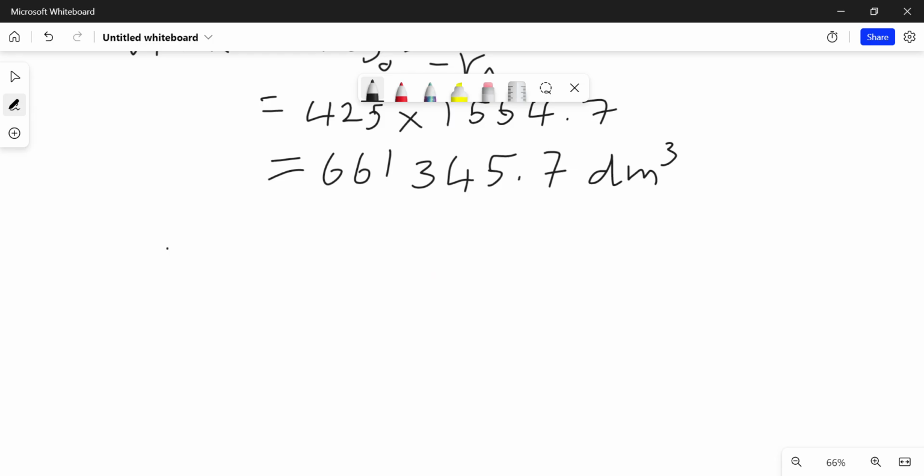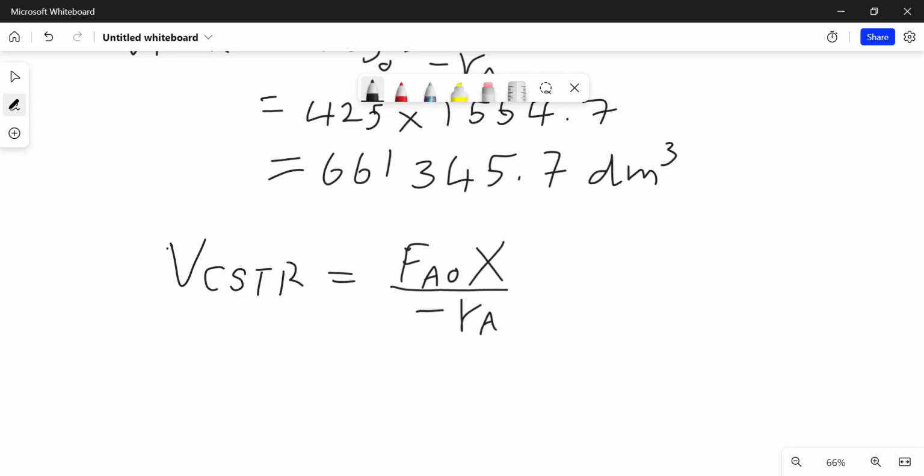The volume of the CSTR, which is the continuous stirred tank reactor, is given by the design equation FAO multiplied by the conversion divided by the rate of reaction.